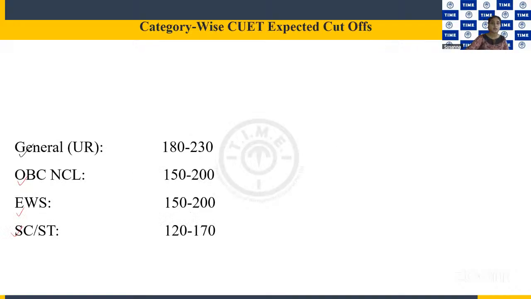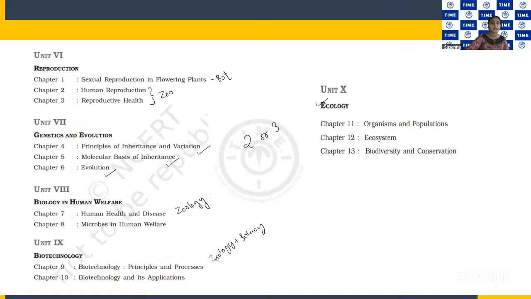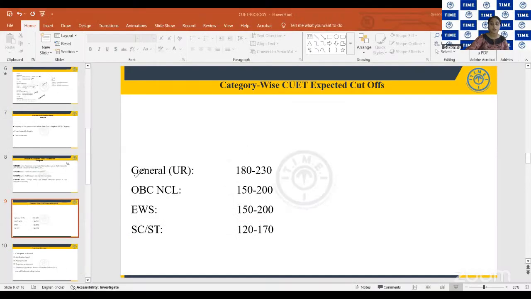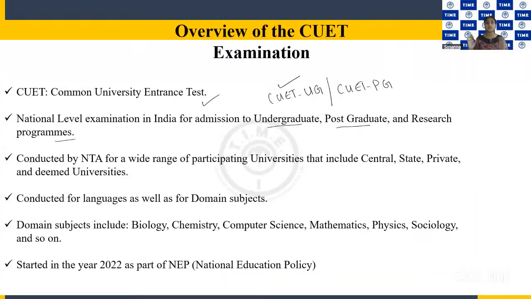I'll quickly go through the whole slide once again. First, I gave you an overview of the CUET examination: what exactly it is, what is the significance, and how CUET is important for you as a class 12 student who is about to leave school for higher studies.